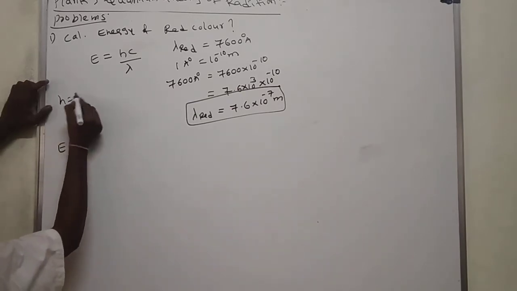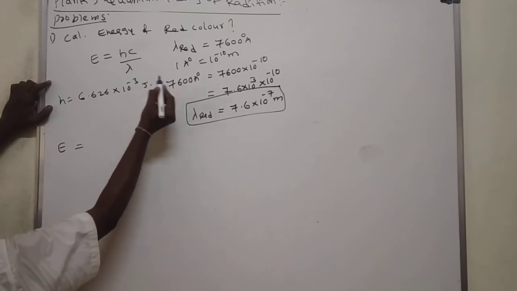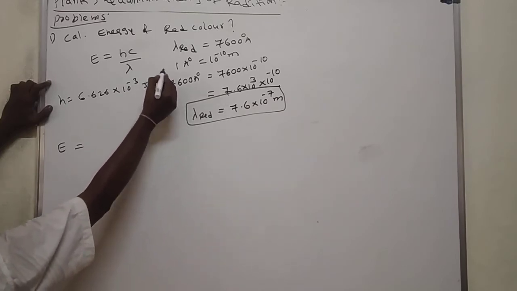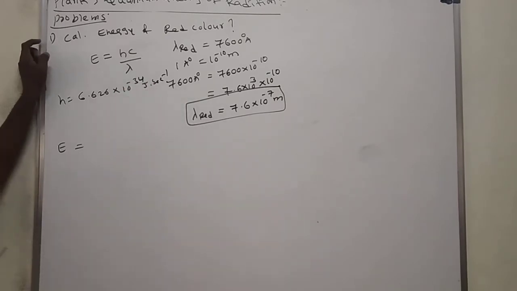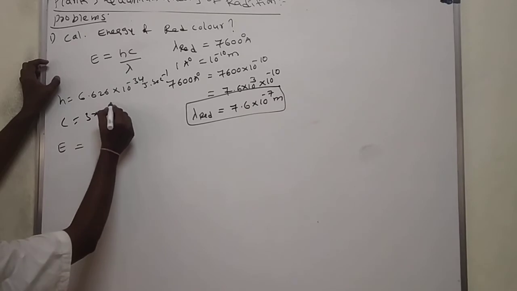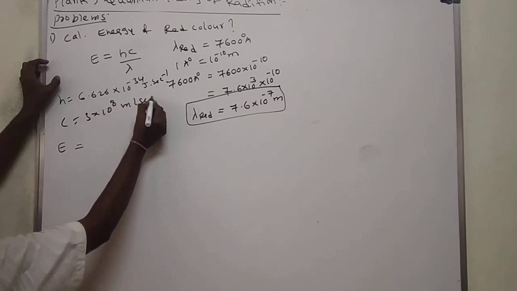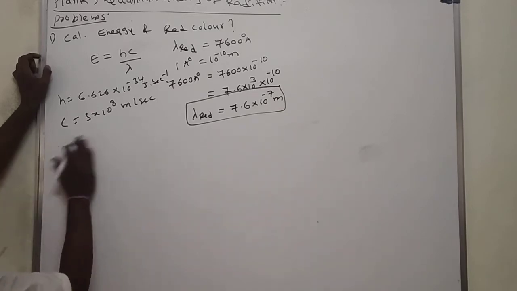Okay, h is equal to 6.626 into 10 to the power of minus 34 joule-seconds. c is equal to 3 into 10 to the power of 8 meters per second. Substitute here.